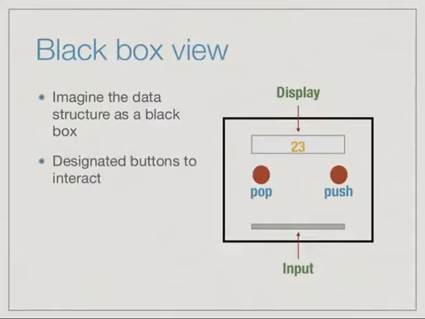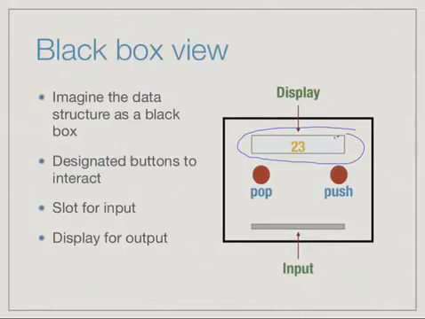We are allowed to put an element into the stack. Now this requires us to also add and view things from the stack. So we also have a slot for input, which is shown at the bottom here, and we have a way to receive information about the state of the stack. So we can imagine that we have some kind of a display. So this is typically how we would like to think of a data structure. We don't want to know what's inside the black box. We just want to specify that if we do a sequence of button pushes and we start supplying input through the input box, what do we expect to see in the display?